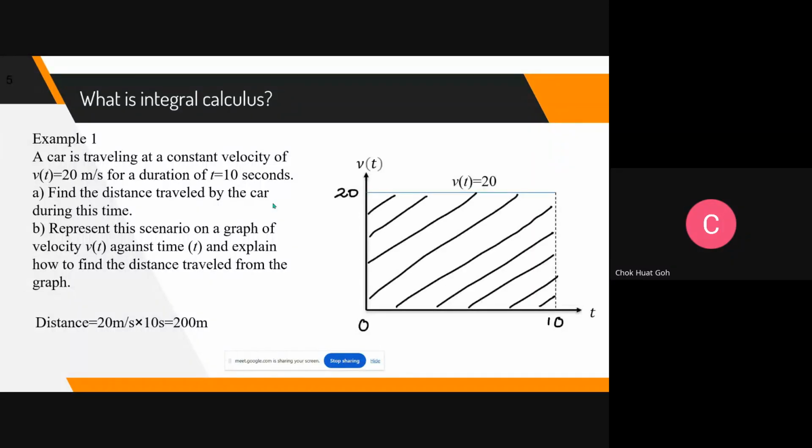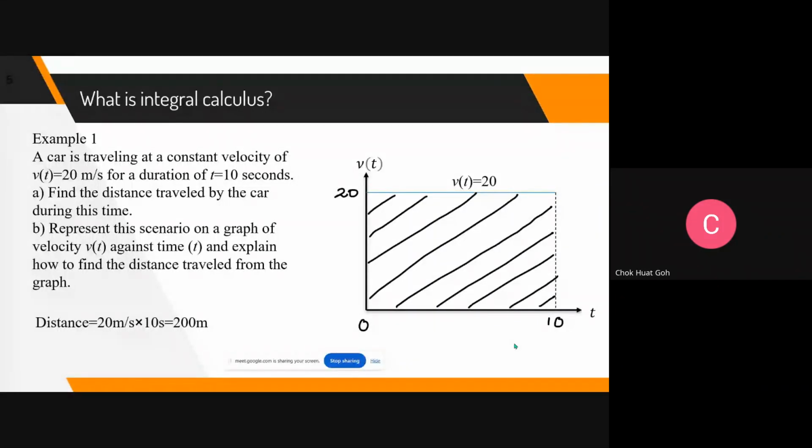All right. So students, you see, if you draw 20 as a straight horizontal line here, you see on the screen, for 10 seconds. So velocity on the y-axis, time on the x-axis. Area under the curve is 20 times 10 because it's a rectangle. So you can start seeing why we need to find area under the curve. This is one only. I still give other applications. Actually, there are many applications of finding area under the curve. You may not know, but you already started doing it.